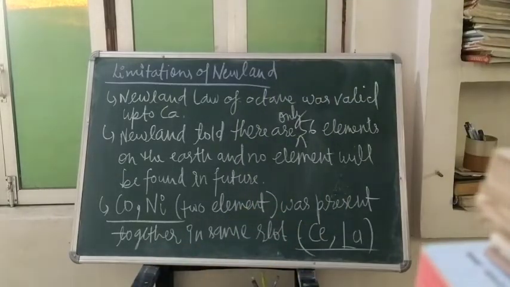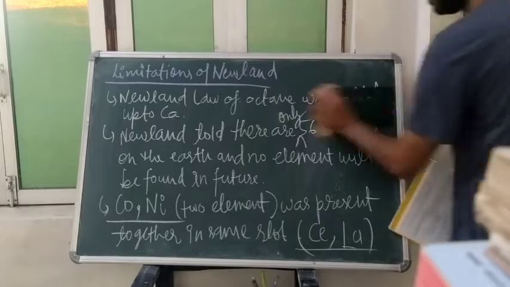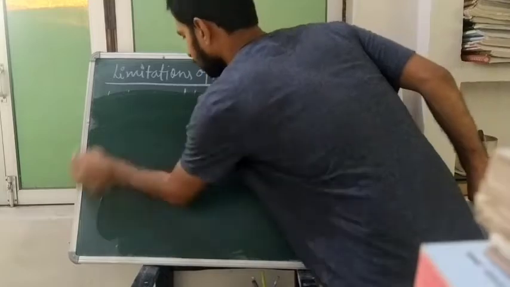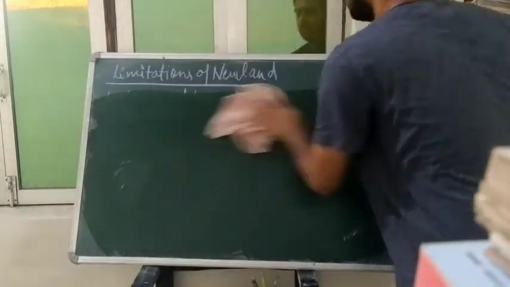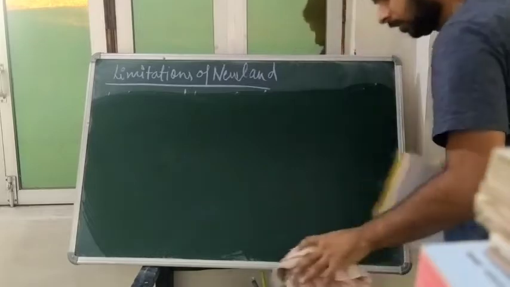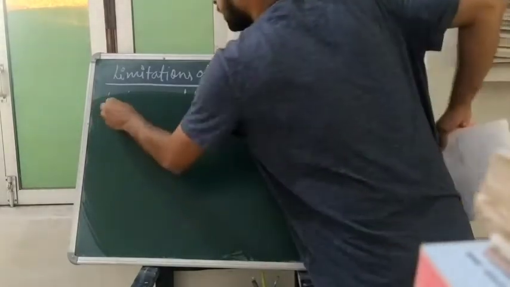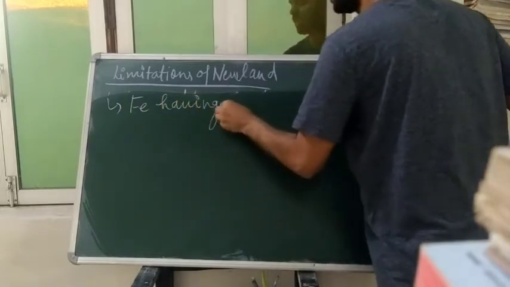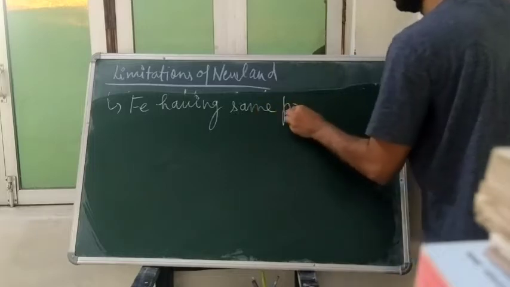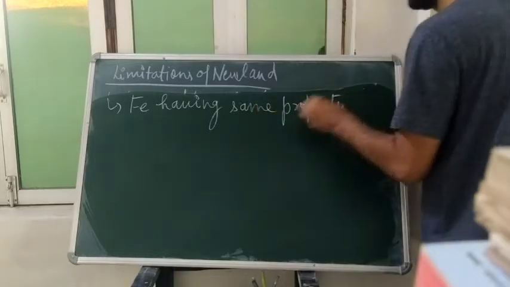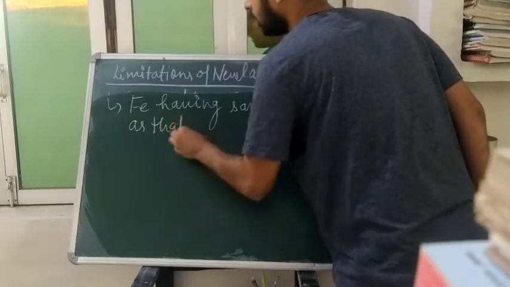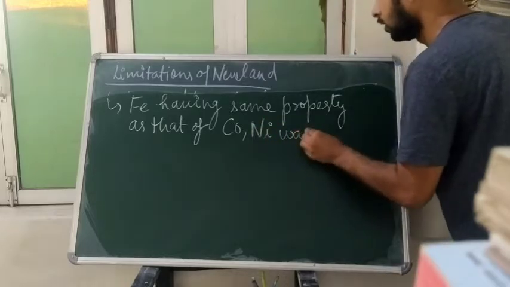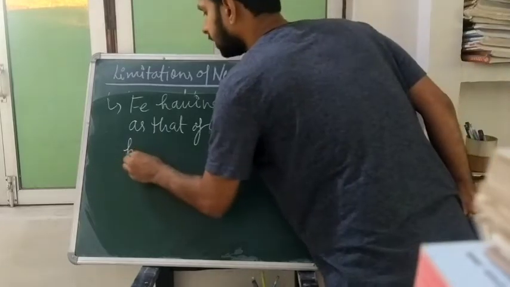Third one, can I have the screenshot? Third limitation, Fe, having the same property as that of cobalt and nickel, was not present with it.